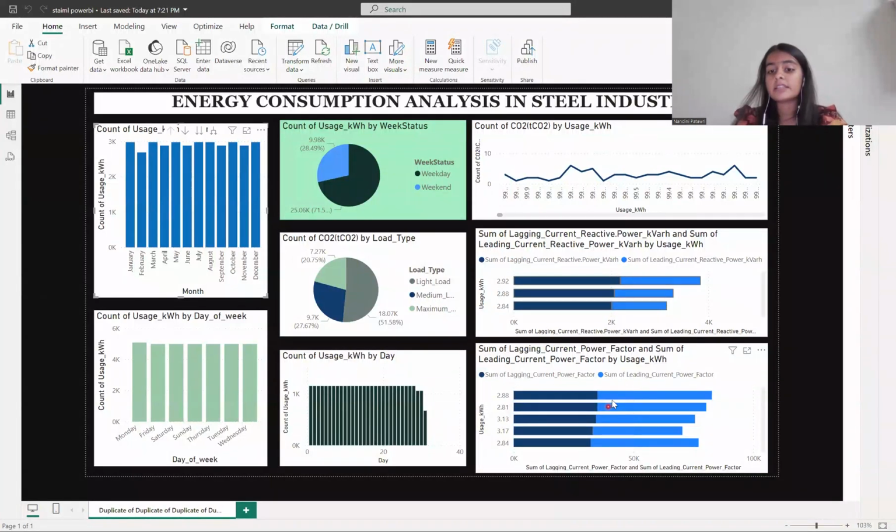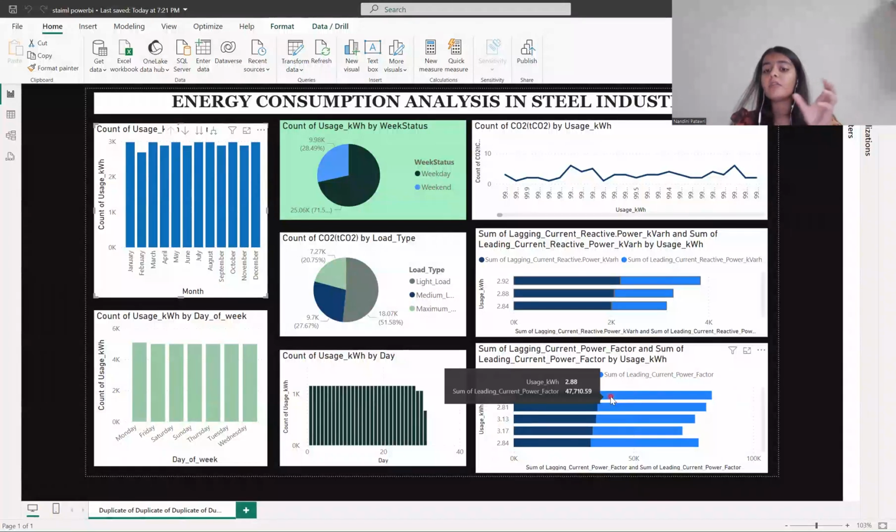So the light blue color shows us the sum of leading current power factor, and the dark blue color shows us the sum of lagging current power factor. And similarly, for the same consumption of energy, we can see that the sum of leading current power factor is more than the sum of lagging current power factor.